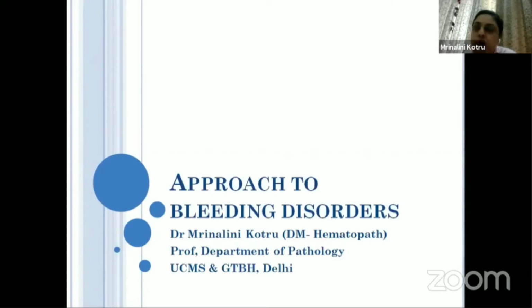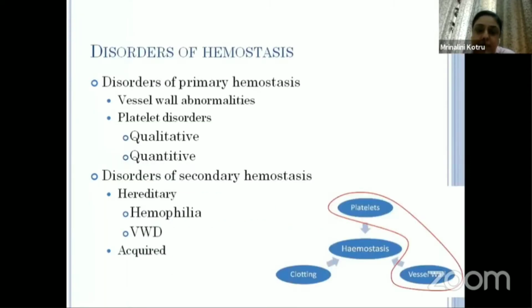So today I'll be focusing basically on how to go about dealing with a patient who has come with a mild bleeding tendency. We all know that whenever we talk about bleeding tendencies, from our undergraduate teaching itself, hemostasis is divided into three parts: the platelets, the vessel walls, and the clotting defects.